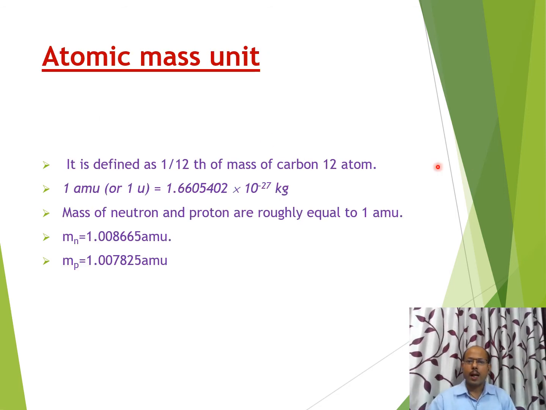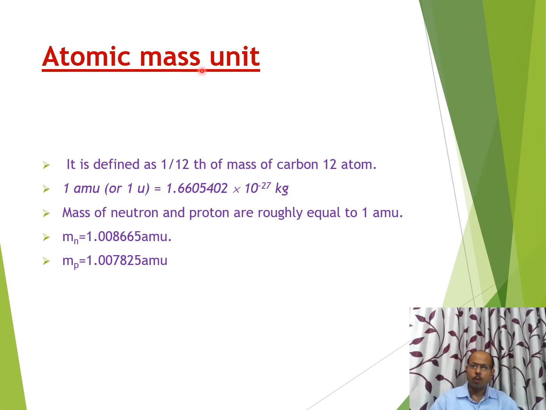Now we are going to discuss atomic mass unit. You have already discussed this unit in class 11th; here I am going to discuss it very briefly. Atomic mass unit is a very small unit of mass which is generally used in nuclear physics to express the mass of different nuclei. It is defined as 1 by 12th of the mass of a carbon 12 atom. Here the carbon 12 atom is considered as a standard, and 1 by 12th of its mass is defined as 1 atomic mass unit.